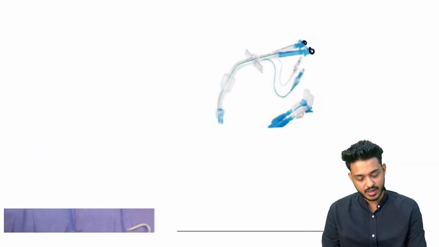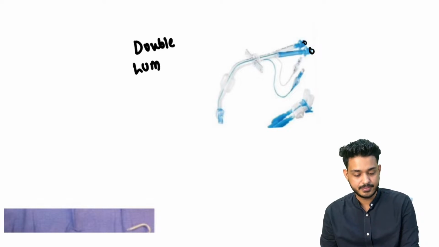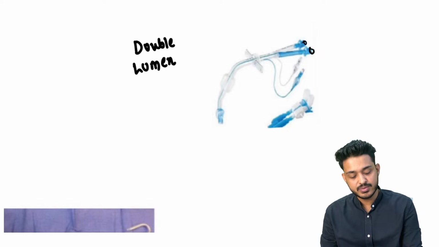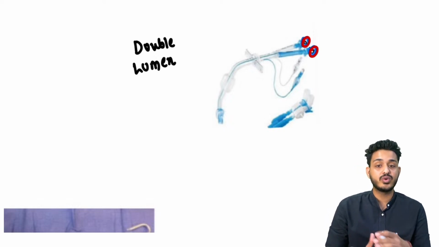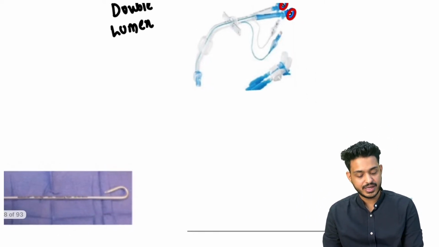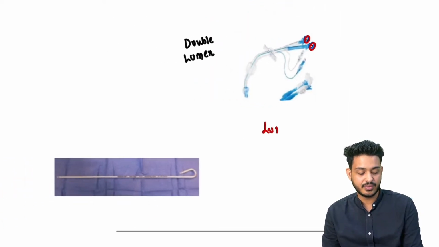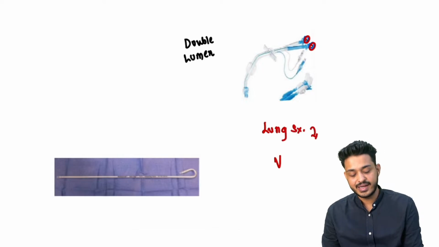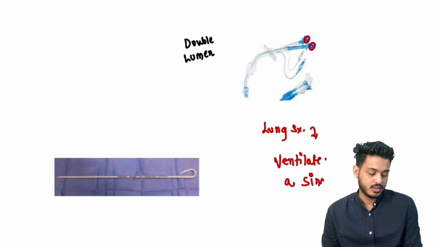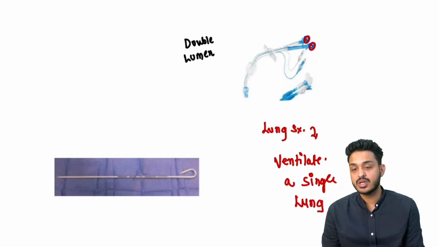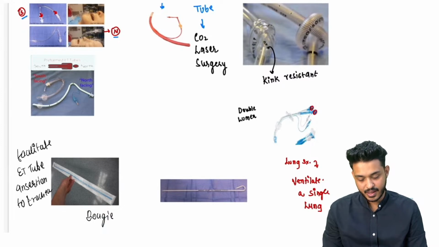These are going to be your double lumen tubes. Double lumen tubes हम लोग कब यूज में लेंगे? These are the tubes we are going to use if I want to ventilate a single lung. If I want to ventilate a single lung during lung surgeries, अगर किसी की lung surgery कर रहा हूँ और I want to ventilate a single lung, that is how we are going to use double lumen tube. So these are the important things.